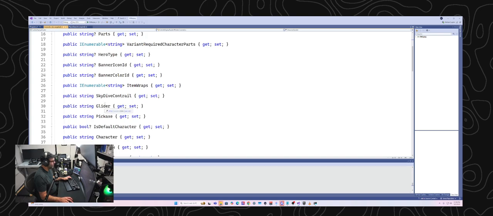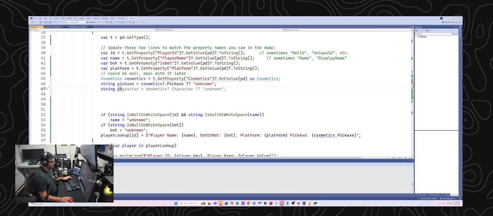And oh, we could get glider out. That would be another fun one to get out. So we could extract the glider. So that would be glider equals cosmetics glider, or default it to unknown. And then let's see here, glider. And actually I can change this now to just pull out pickaxe, glider, and then glider. We need to do a string format here.